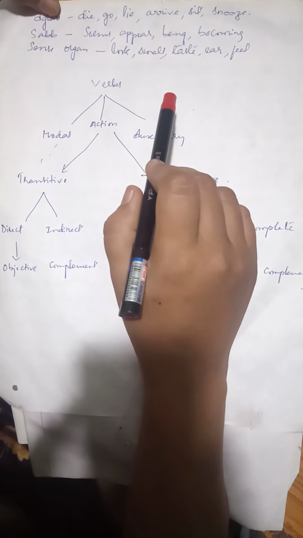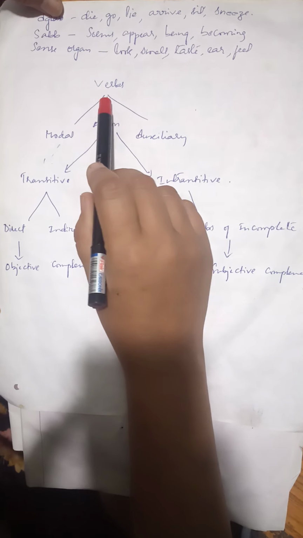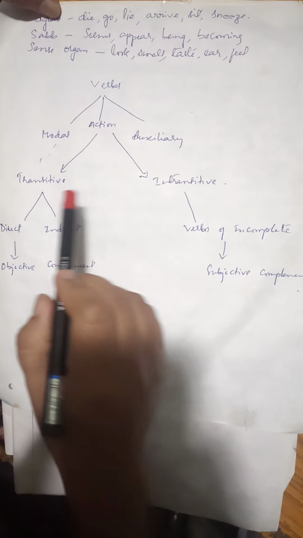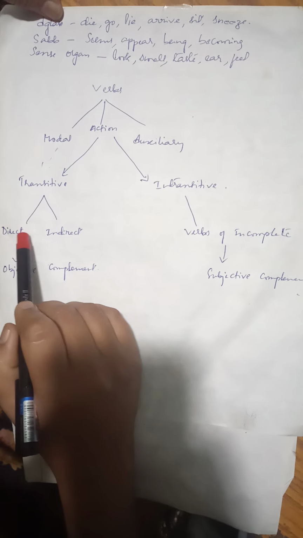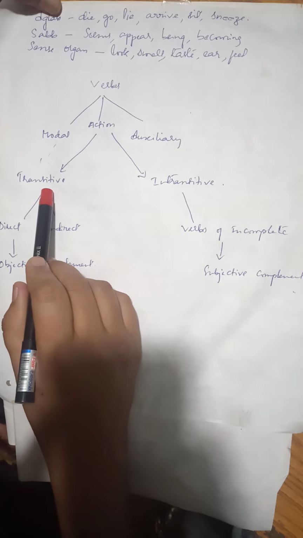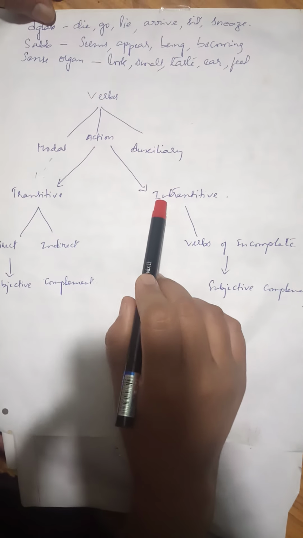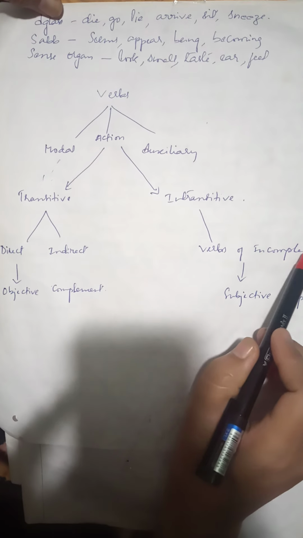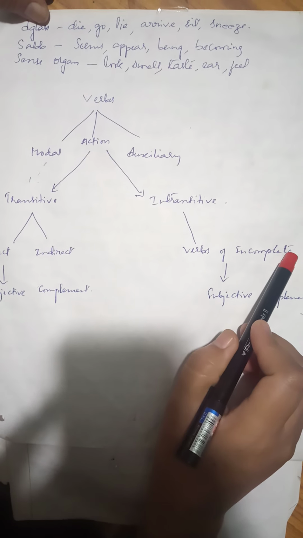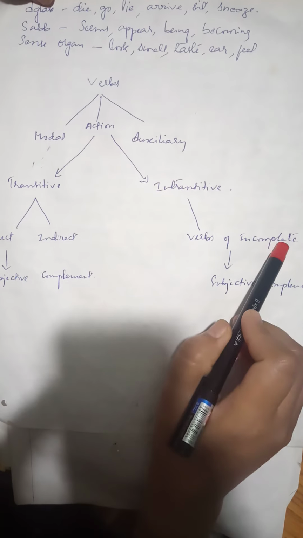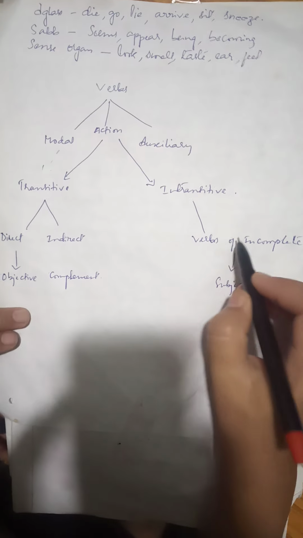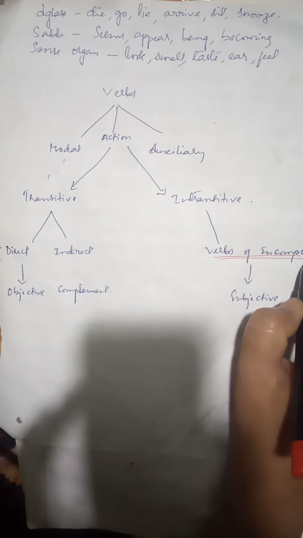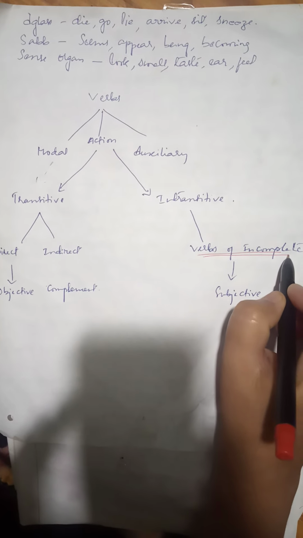In your textbook page number 56, we have seen that verbs are of two types: transitive verbs and intransitive verbs. We have also learned the two types of object under a transitive verb, and that under intransitive verb we have the verbs of incomplete predication. That is what we have seen so far, right? So even today we will continue with the same topic, the verbs of incomplete predication, because this is a very important topic.